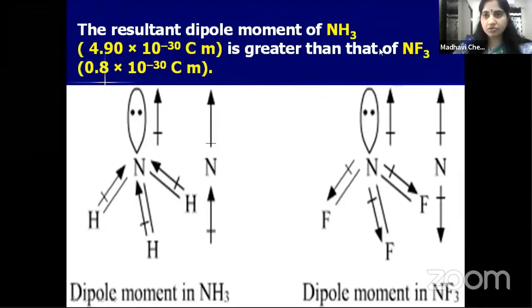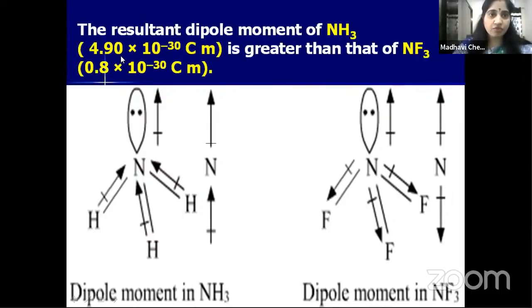So children, if you see the values of dipole moments of NH3 and NF3, you know that fluorine is more electronegative when compared with hydrogen, is it not? So then NF3, but if you observe, the dipole moment of NF3 is less than that of NH3, is it not? So see here, though fluorine is more electronegative when compared with the hydrogen in NH3, the dipole moment of NF3 is less than that of NH3.